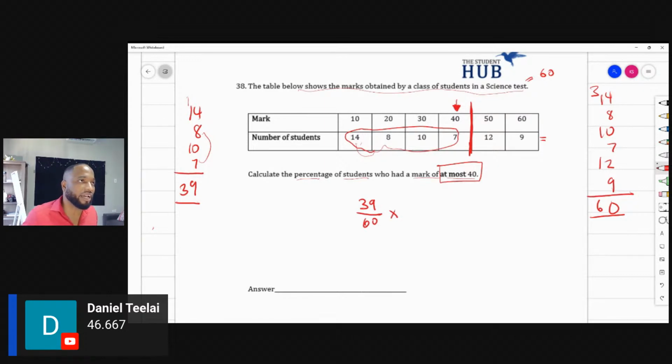And why does it feel like the 65% crew will win this? You need to just give me 1 minute to pause and see. Right, 65 first. 39 over 60 times 100 over 1. 6 could go into this, 3 could go into this. 3 into this goes 1, 13, 2 into this, 5. 13 times 5 is 65%. That is correct.